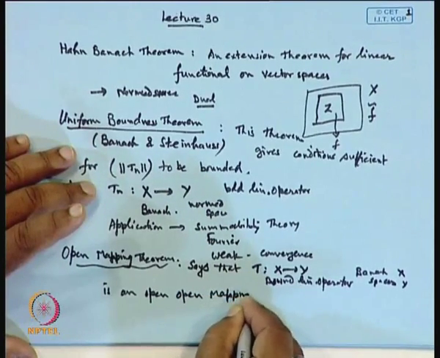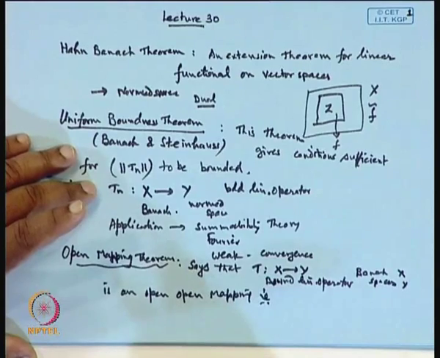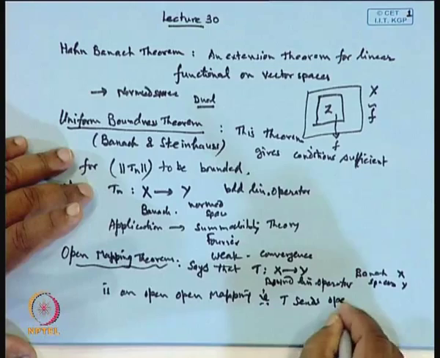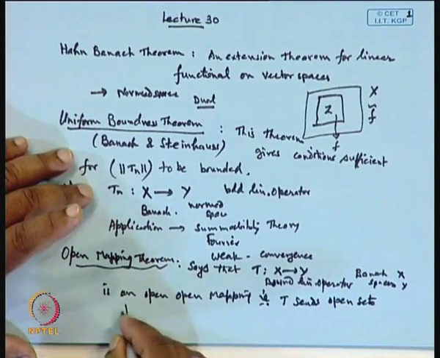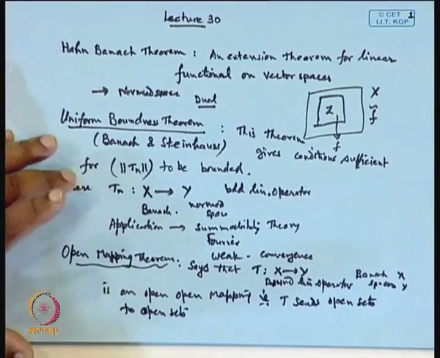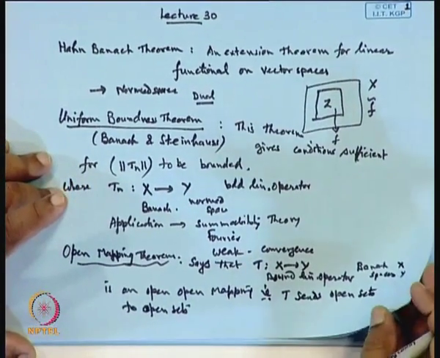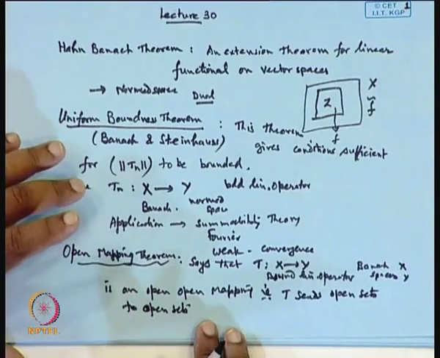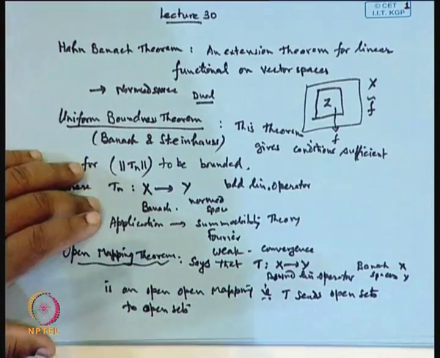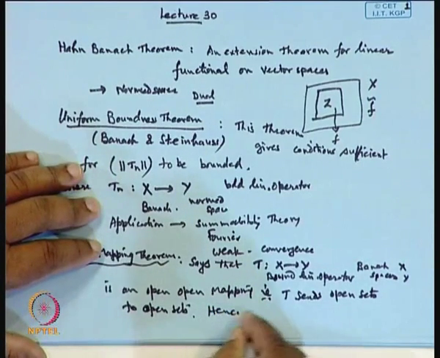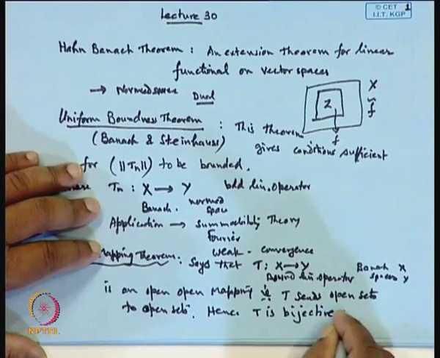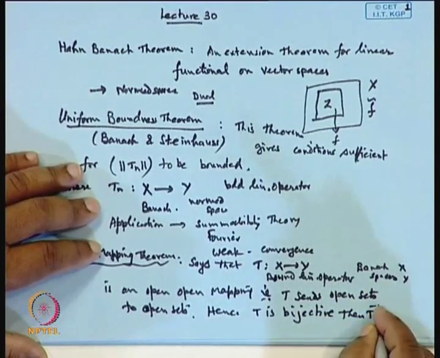That is, T sends open sets to open sets. So, when T sends open sets to open sets, it means if T is bijective, then T inverse is continuous.